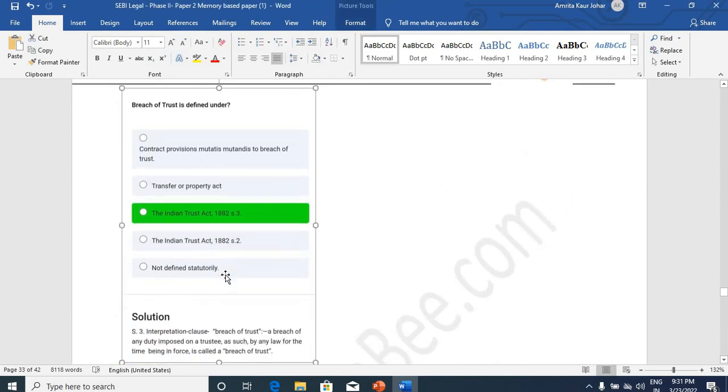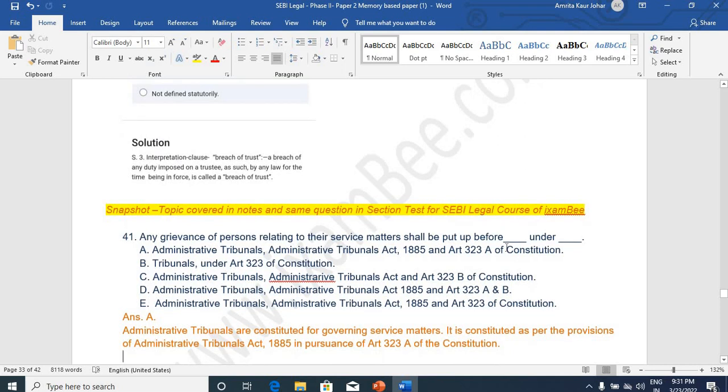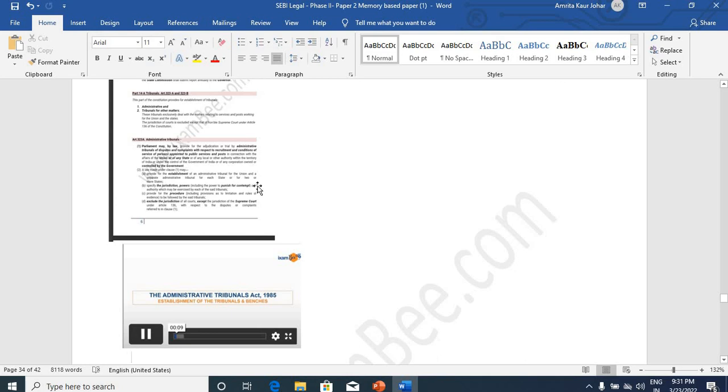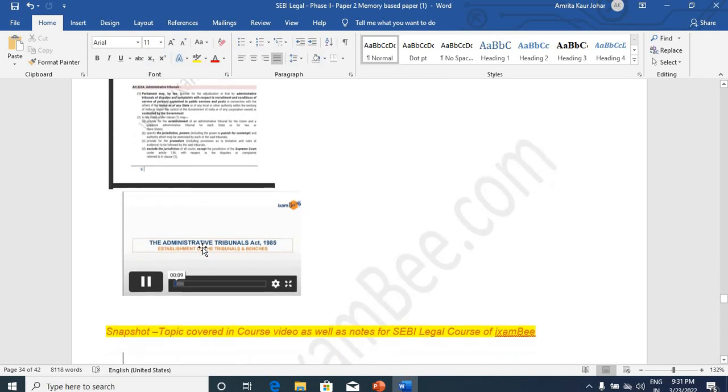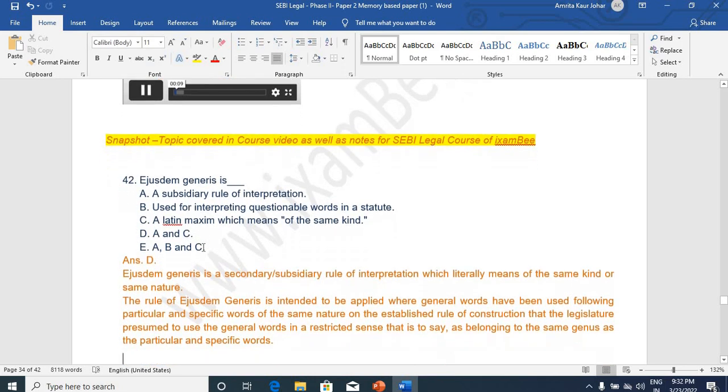Any grievance of persons, this question was from the administrative tribunal section. Relating to service matters shall be put up before whom and under which law? सो इसका करेक्ट आंसर होगा एडमिनिस्ट्रेटिव ट्रिब्यूनल्स के सामने जाएगा डिस्प्यूट अंडर एडमिनिस्ट्रेटिव ट्रिब्यूनल्स एक्ट 1885 and in pursuance of Article 323A of the Constitution. This was also marked as an important topic by the iXamBee team in the notes. You can see as well as in the course videos we have covered it comprehensively for the students, ताकि students ये provisions तो at least ना भूलें.